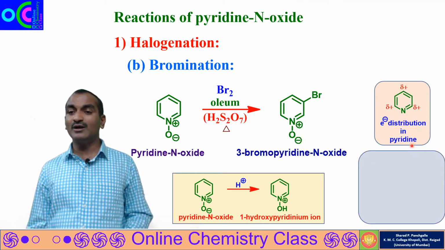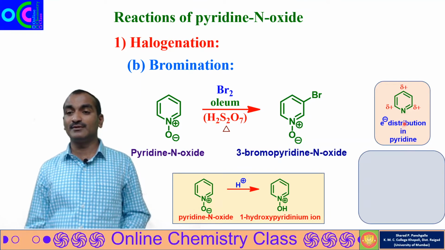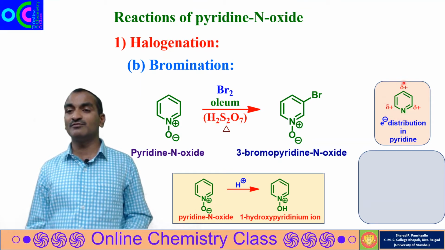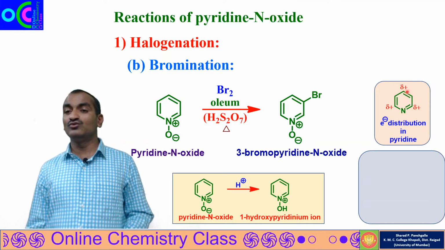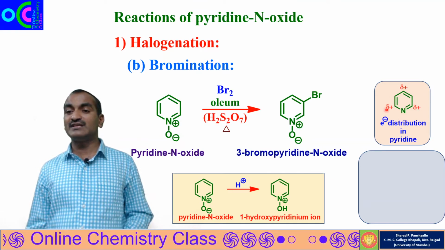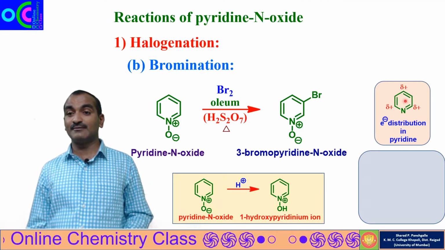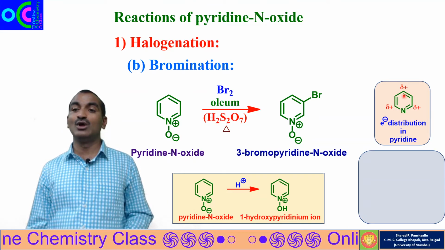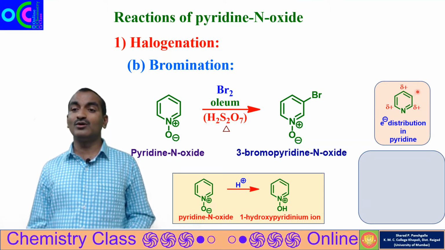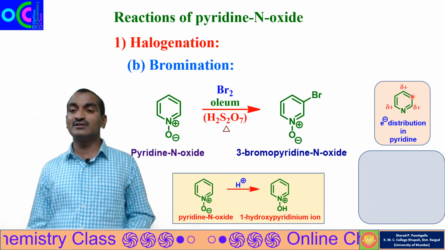So in pyridine, the electron density at position 2, position 4 and position 6 will be less. That means the electron density will be more at position 3 and 5. So the electrophile will go to position 3.